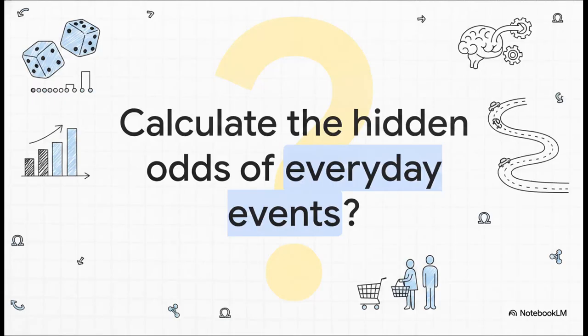To wrap up this explainer, I want to leave you with a thought. We started with the incredibly simple act of rolling a die 1,000 times, and we've ended up with a framework that can actually predict the overlap in complex human behaviors. Probability is absolutely not just a textbook exercise. It's the hidden architecture of chance governing our world.